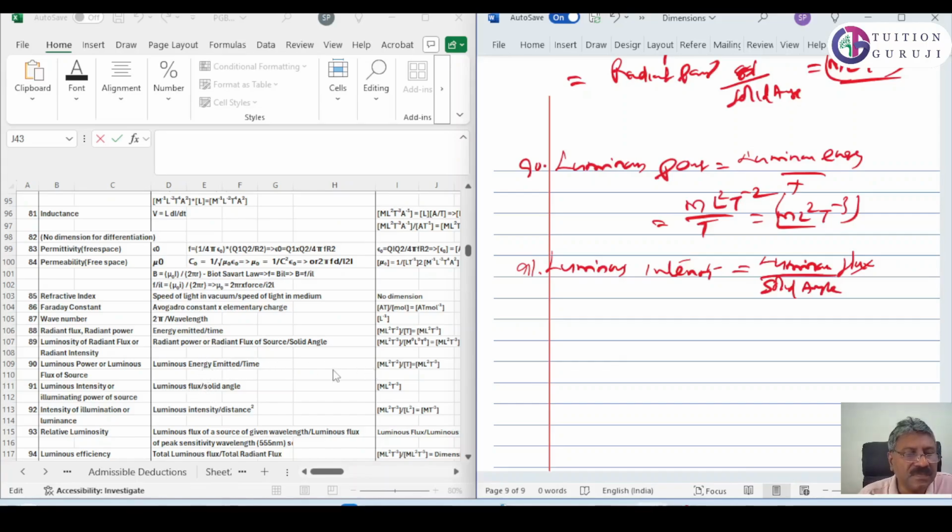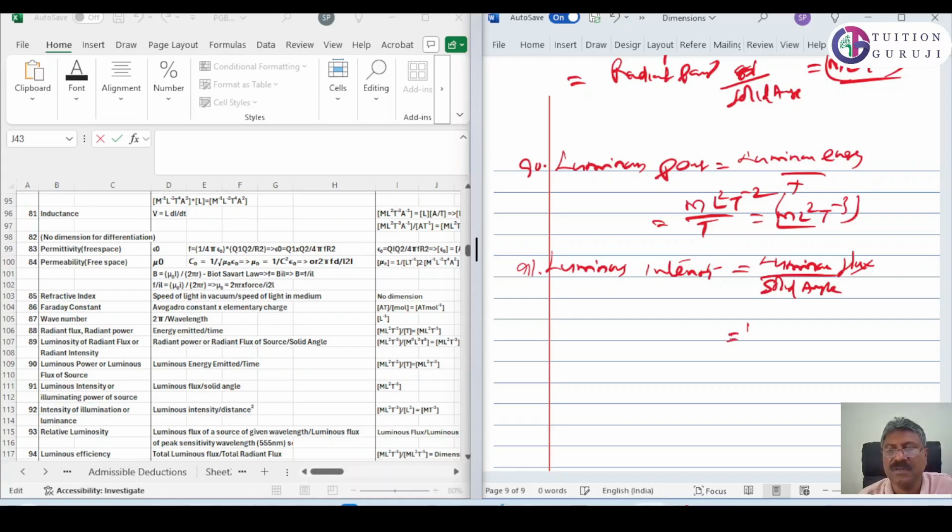Luminous flux we know is ML²T⁻³. We actually found out luminous flux is ML²T⁻³, and solid angle has no dimension, therefore it will be ML²T⁻³.